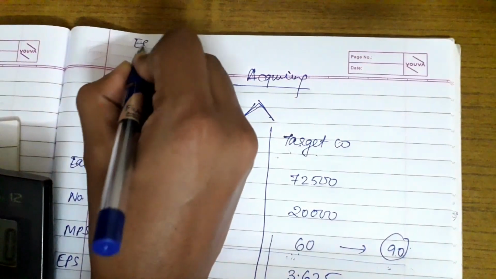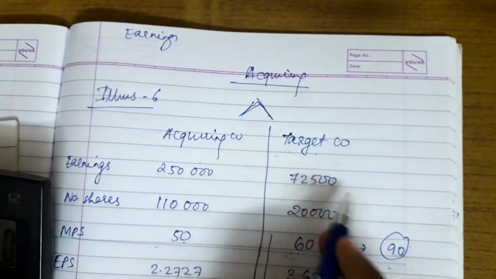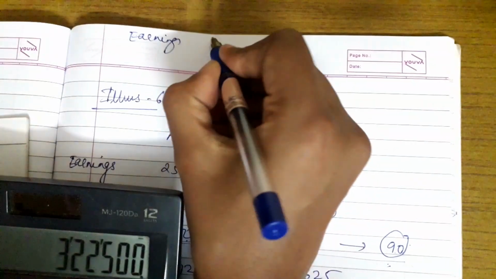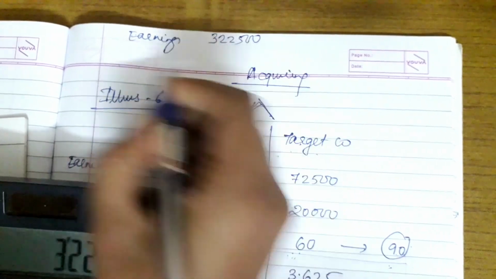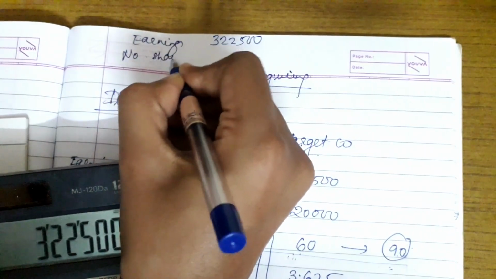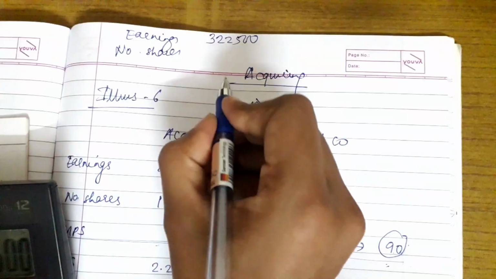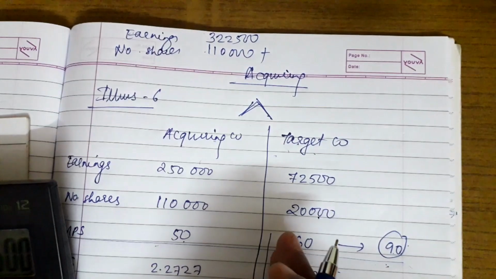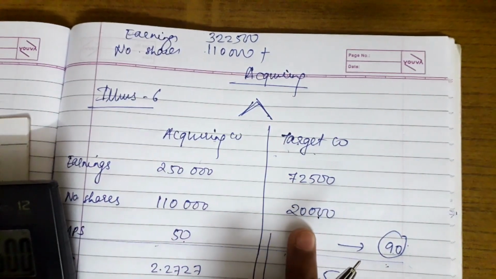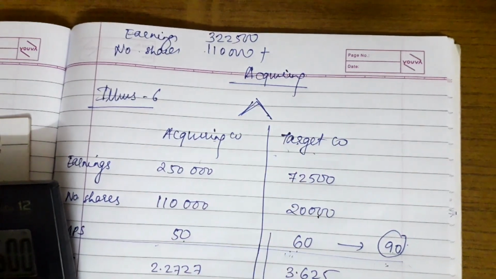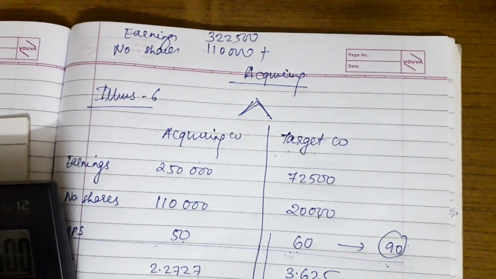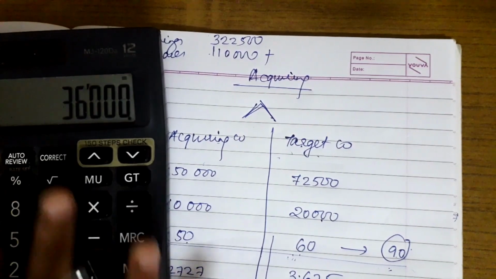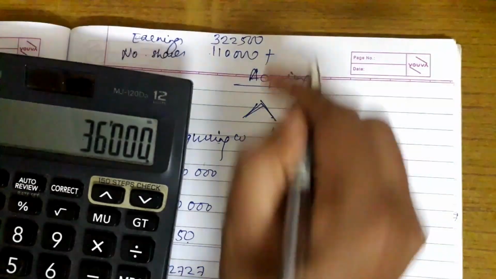So the total earnings would be 2,50,000 plus 72,500, which would give 3,22,500, while the number of shares would be this 1,10,000, which would remain the same. Here the acquiring company is not going to take all those 20,000 shares, but will take as per the exchange ratio that has been fixed. So the exchange ratio is 1.8, so 20,000 into 1.8 means it is going to issue 36,000 shares.